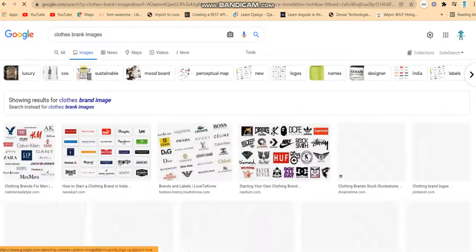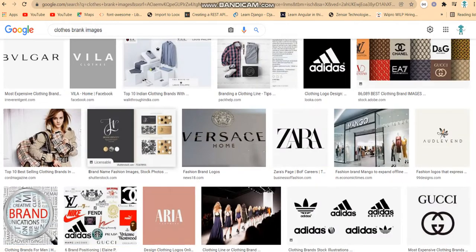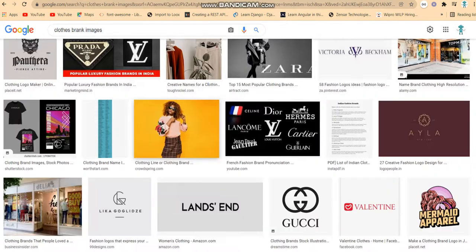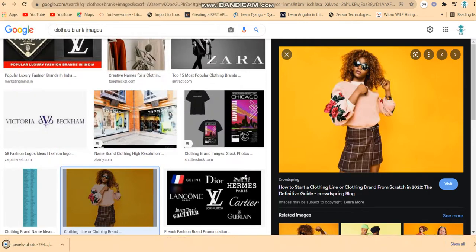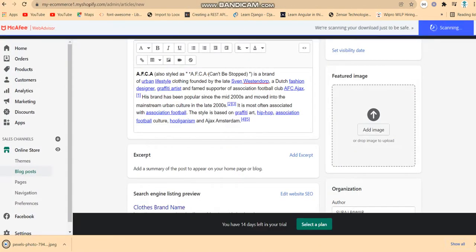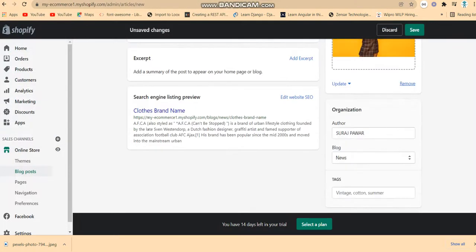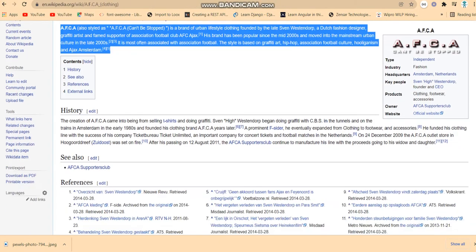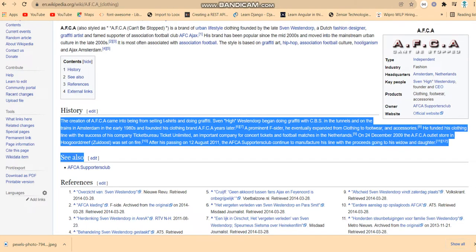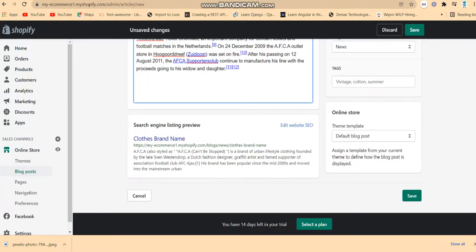I have different brand images like this and that. For example, if I choose this one, I just save it. Then let's come to add the image and add it from this. If you want to extend, explore your summaries based on your requirement. For example, I have written some things like this and added it like that.